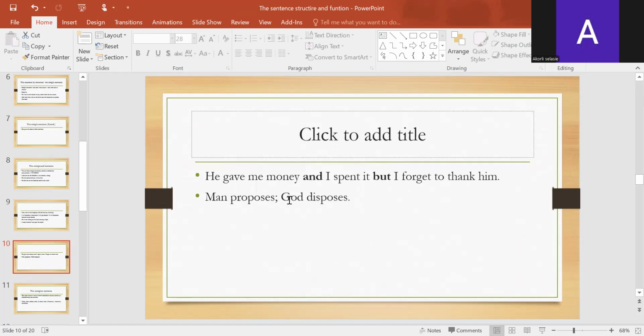Remember also that we can have the semicolon being a connector of 2 ideas. Man proposes, God disposes. This is a compound sentence joined by a semicolon. A semicolon can connect 2 ideas as a compound sentence.